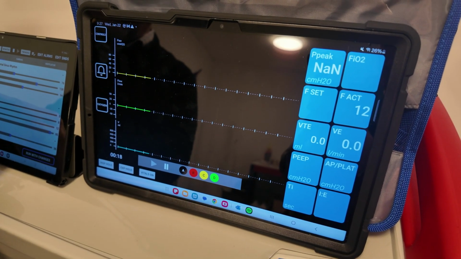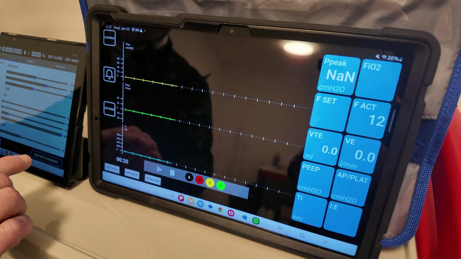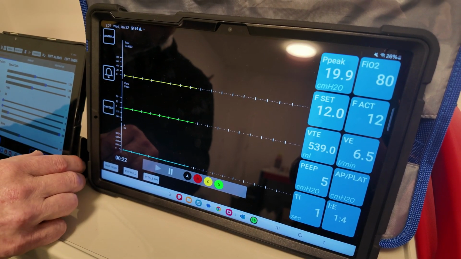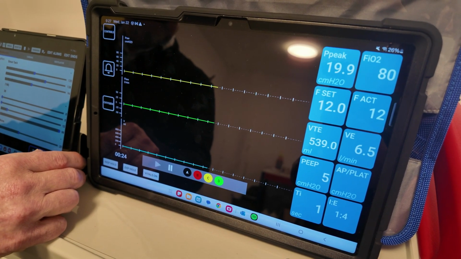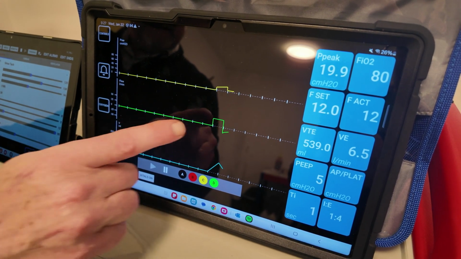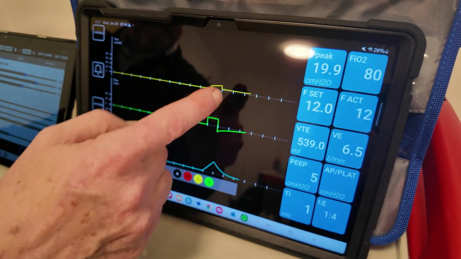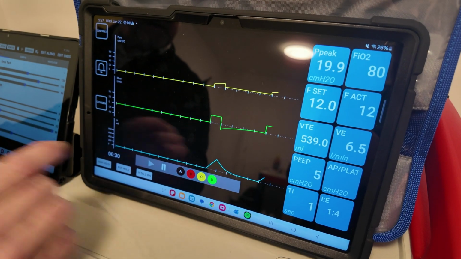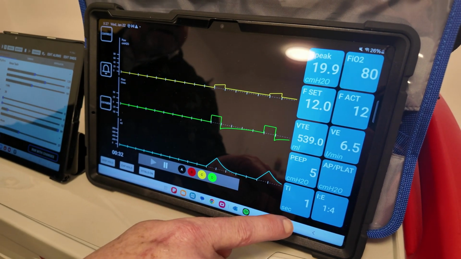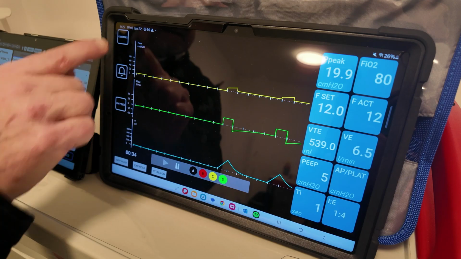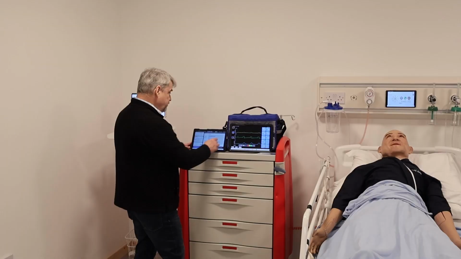And we see a very quick display. These are dynamic waves. So you make your changes and the changes are instantly reflected. We'll show that. But here we can see we have our pressure, flow, and volume waves, and all your standard values right there. So now we'll go ahead and take a look.